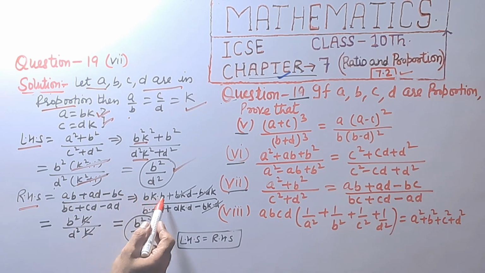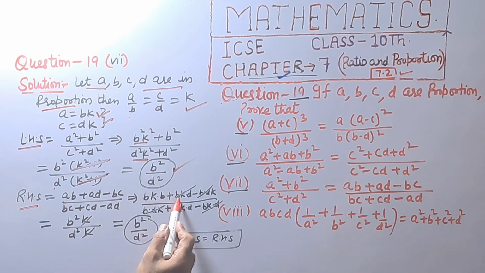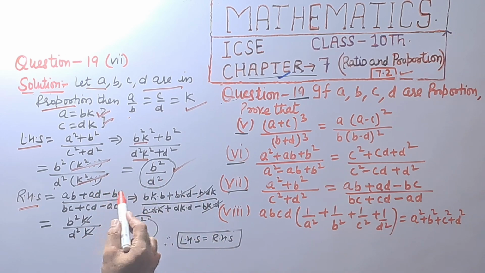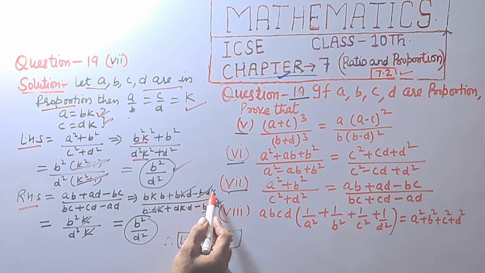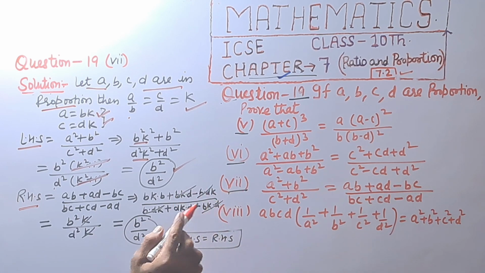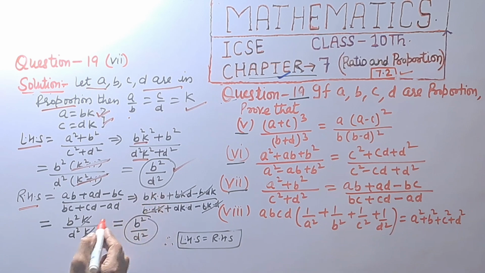And right hand side is AB plus AD minus BC divided by BC plus CD minus AD. A is equal to BK into B, A is equal to BK into D, B minus B into C, C is equal to DK. BDK plus minus this will be cancelled, and BD into K and DK into D minus B DK plus minus this will cancel and we get b square k divided by d square k.